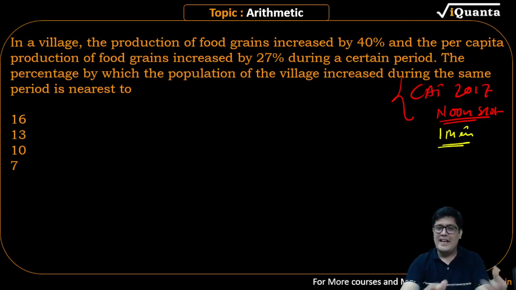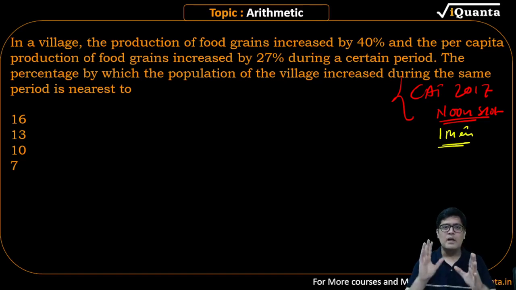As I said, theory has been already covered for you. We are solving questions. As we proceed to other topics, we'll raise the level of questions and content. In a village, the population of food grains increased by 40% and per capita production of grains increased by 27% during a certain period. The percentage by which population of the village increased during the same period is nearest to.